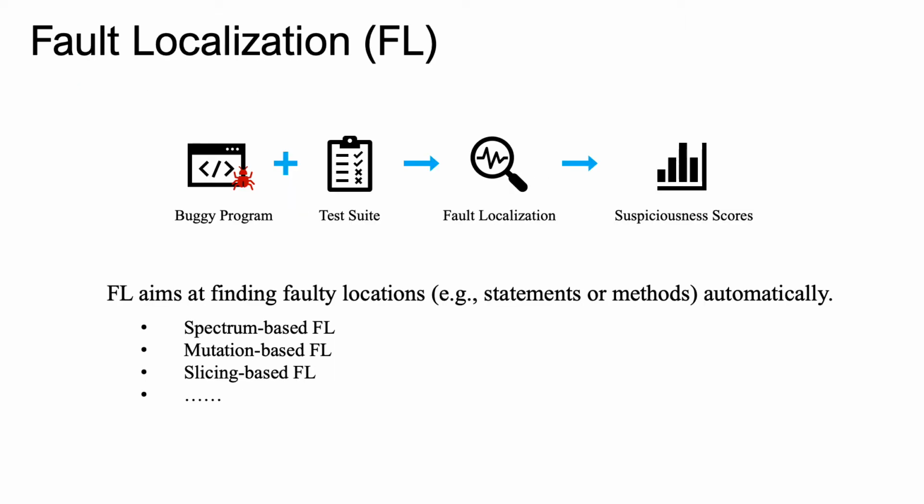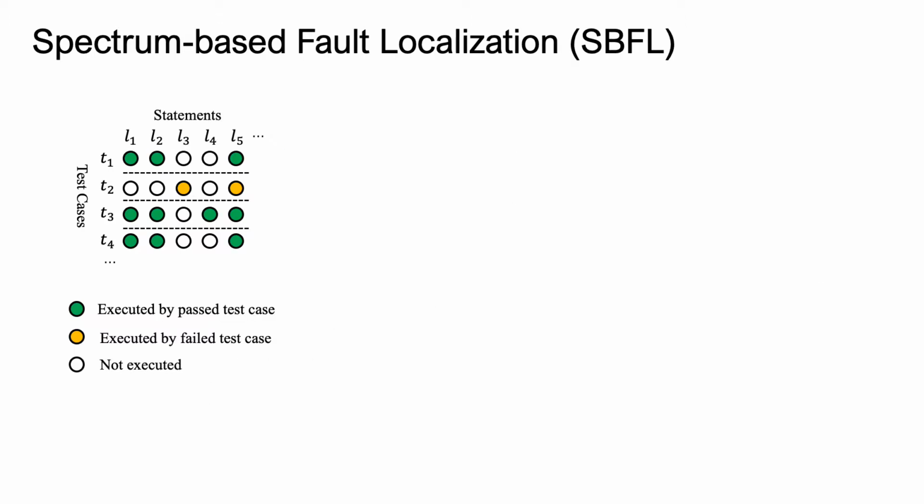Well, given a buggy program and a test suite, fault localization aims at finding faulty locations automatically. It usually calculates a suspiciousness score for each program location and ranks them according to their scores. There are various fault localization techniques which are based on different information sources, such as spectrum or program coverage, mutation, or slicing. One of the most popular fault localization families is based on spectrum or program coverage.